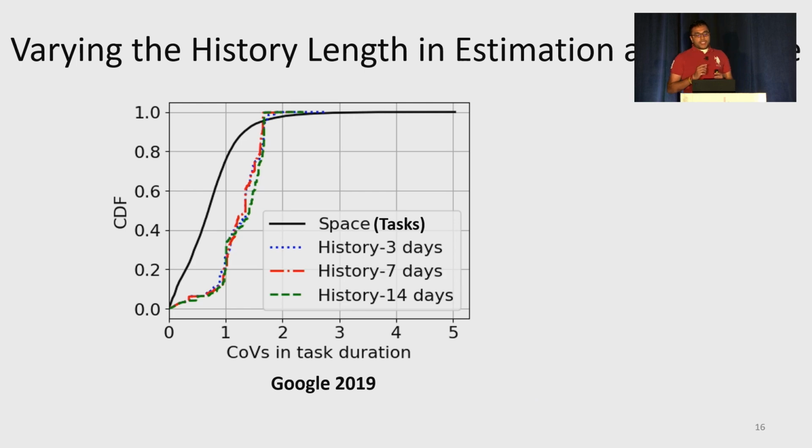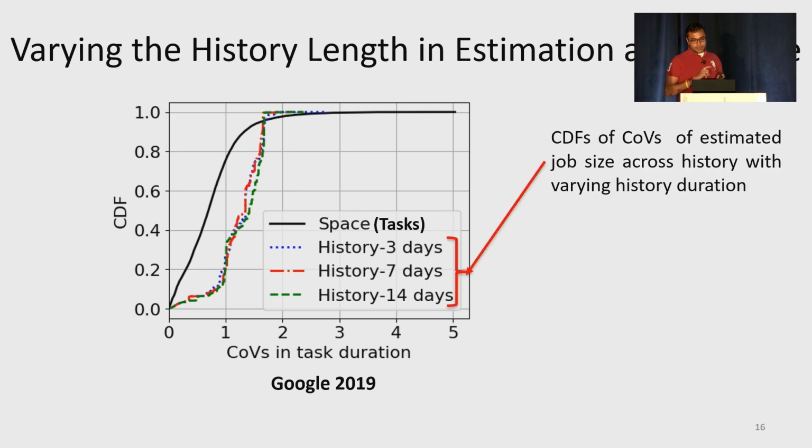Now, also one can tune the performance of history-based predictors by varying the length of history. So in this figure, we plotted CDFs of CoVs of estimated job size across history with varying history durations. The different dotted lines show the CDFs of CoVs across history with different periods, and the black curve shows the CDFs of CoVs across tasks, that is space.